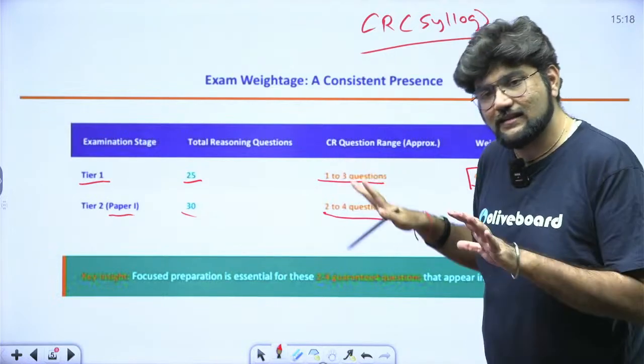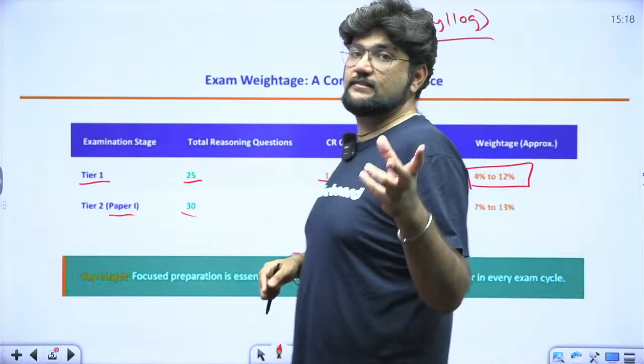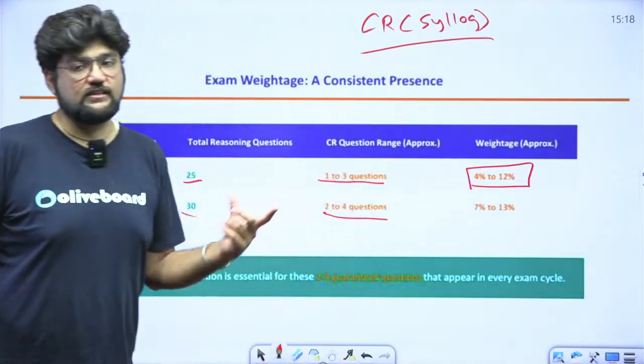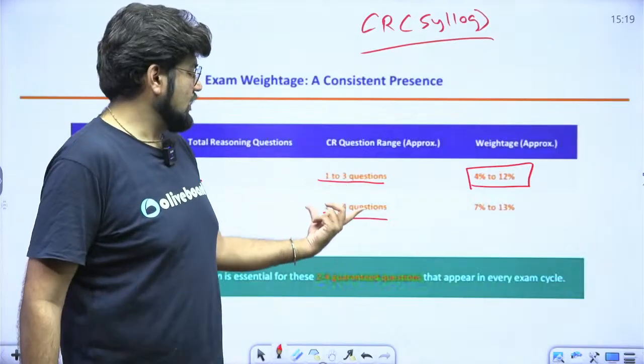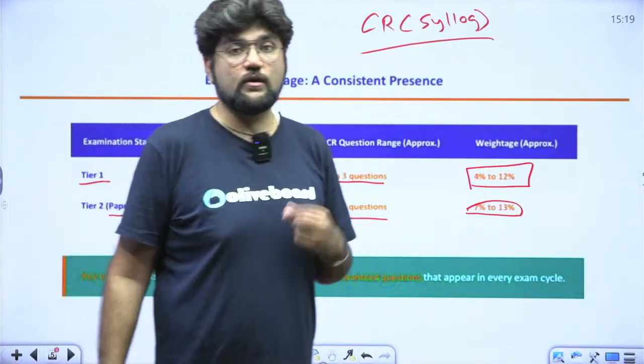Here the chances are slightly low up until now. But after the change which we saw in the other examinations, probably we are expecting that now tier 1 is also going to have CR based questions. Okay, 2 to 4, that is 7 to 13%. So that holds slightly more value, more importance.